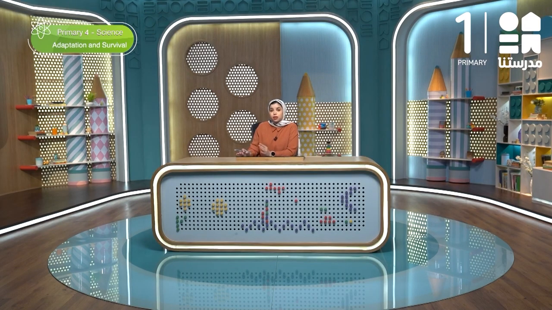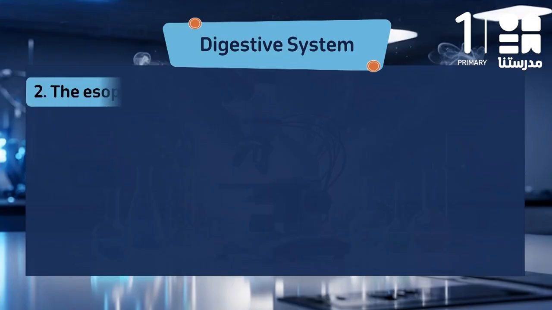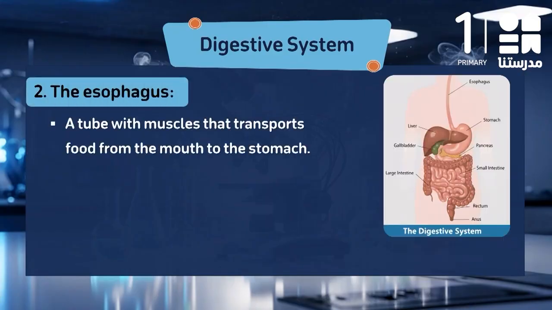First one, the teeth. The teeth is used to crush or chew the food and change it into smaller parts. Then the tongue will mix the food with a liquid inside your mouth that's called saliva. The saliva is a liquid inside your mouth that's responsible to moisten the food so you could swallow it. Then it goes to the pharynx, then to the esophagus. The esophagus is a muscular tube that transports or moves the food from the mouth to the stomach.